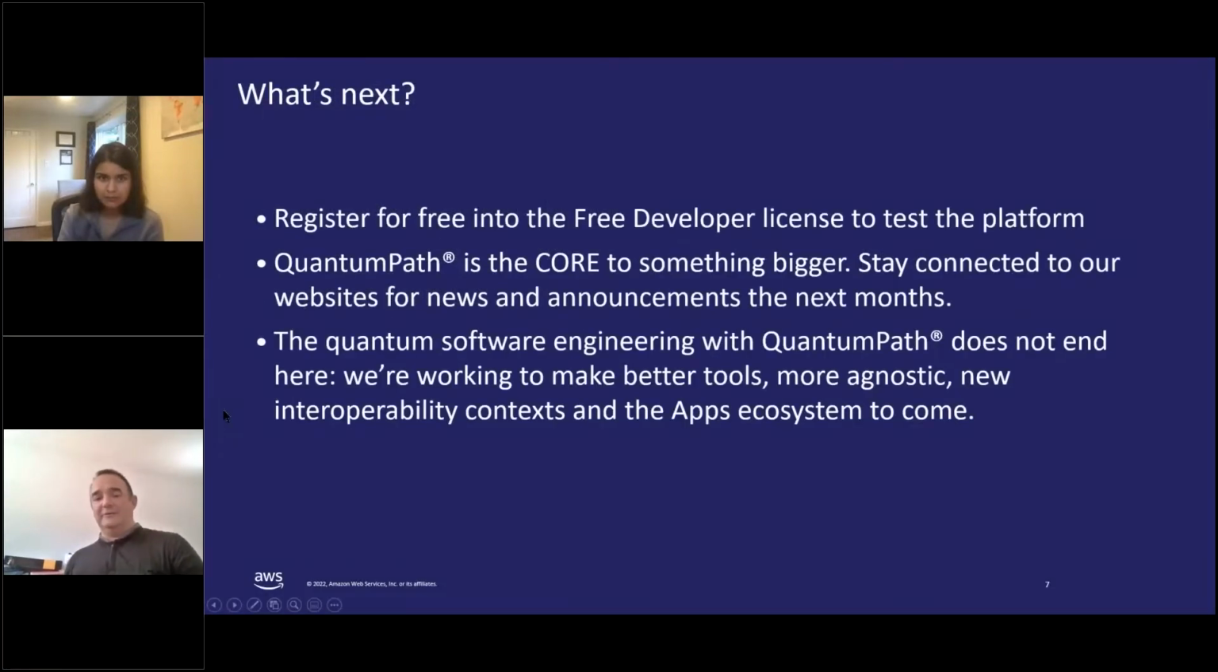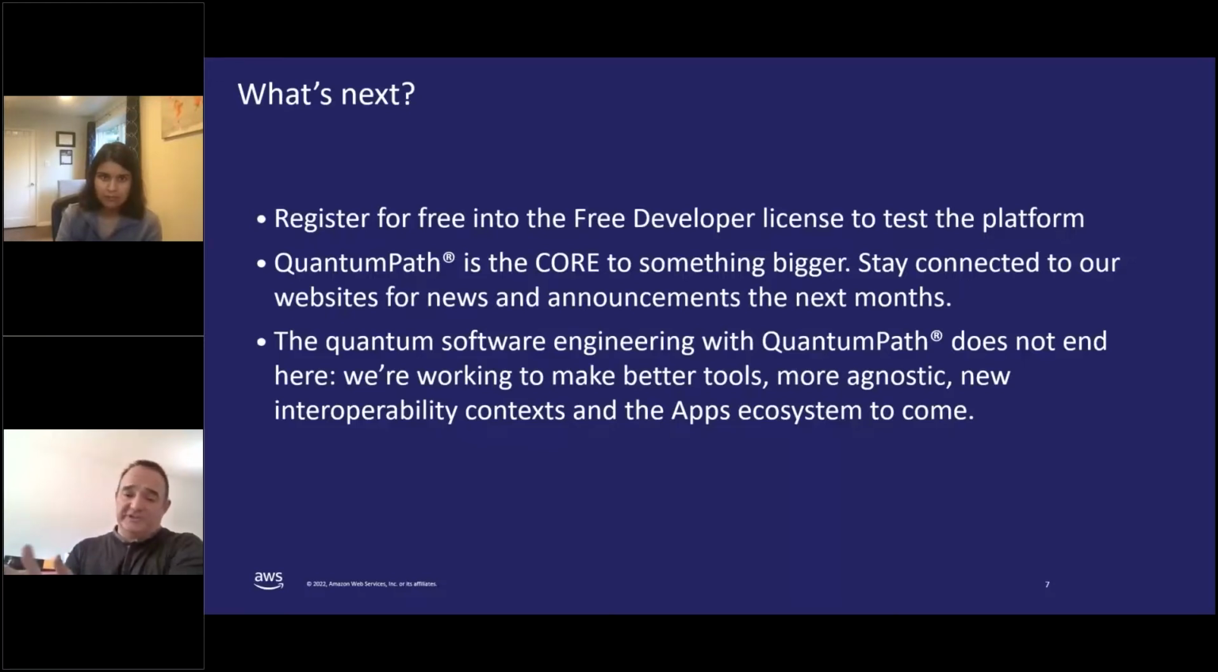And to finish our presentation, let me talk about what's next. Okay, if you want to try our platform, you can register for free for the free developer license to test it. It's free to use. You have all the time you need, and the only limitation is that you can't access the final QPUs. But if you want more information, you can access our web pages and see how to access the QPU of Braket, for example.